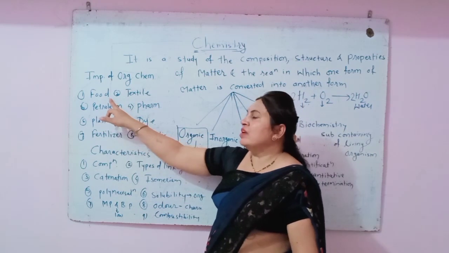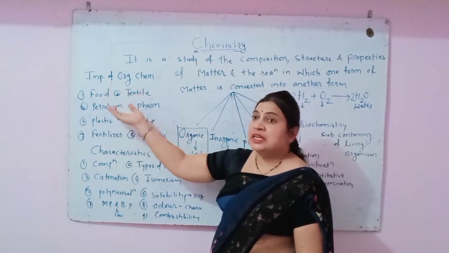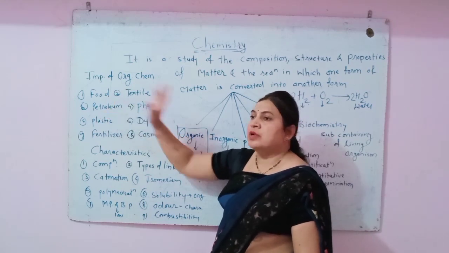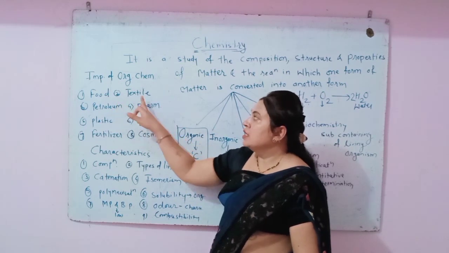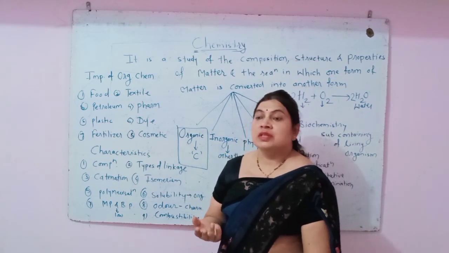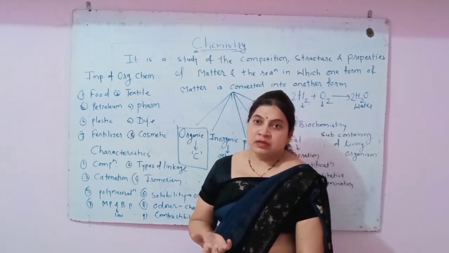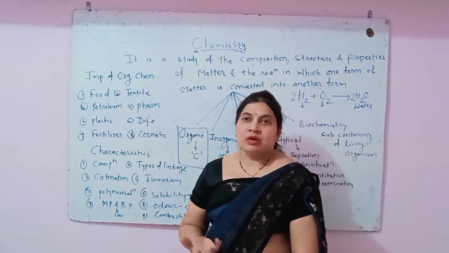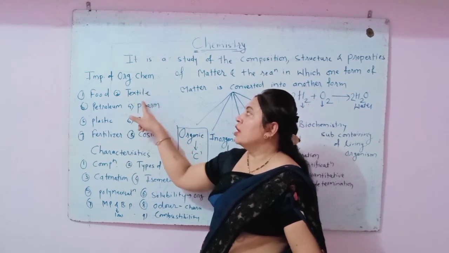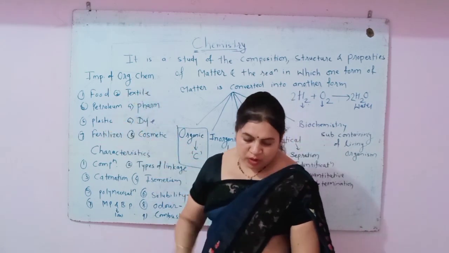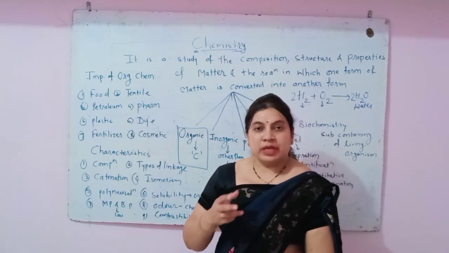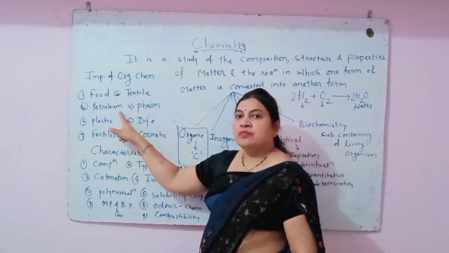So various types of flavoring agents, then various types of sweetening agents, and all the carbohydrates that are made up of carbon and carbon compounds. So we can study in this branch. Then the textile industry, where various types of clothes we can use, that is nylon fibers, and we can also use cotton. Some are man-made and some are natural, but that is also included in organic chemistry. Then the petroleum. So we know that gasoline, LPG, this type of petroleum fuels we can use in the petroleum industry.